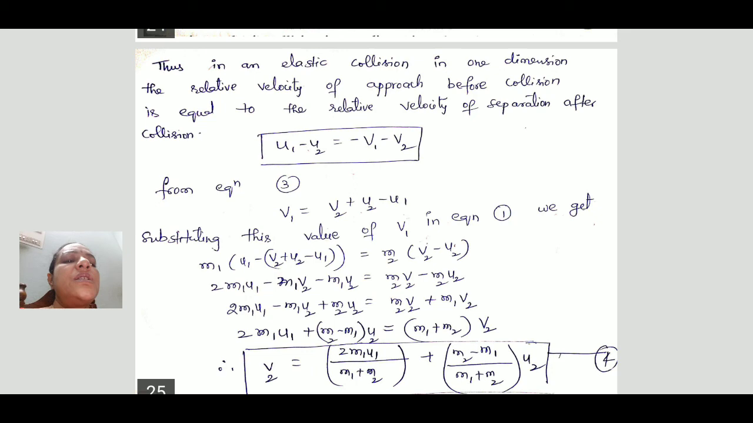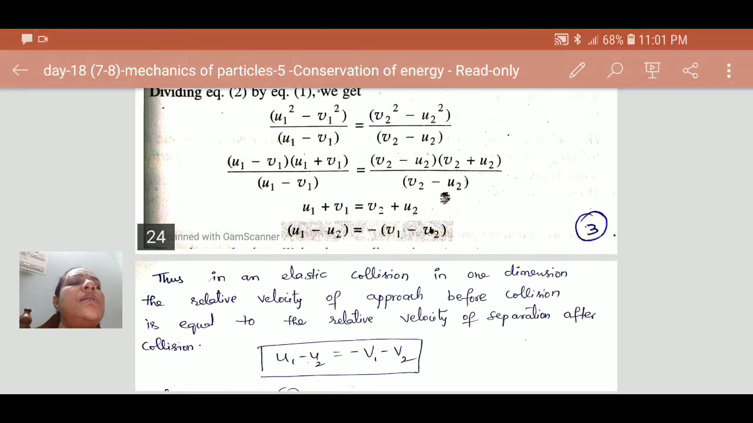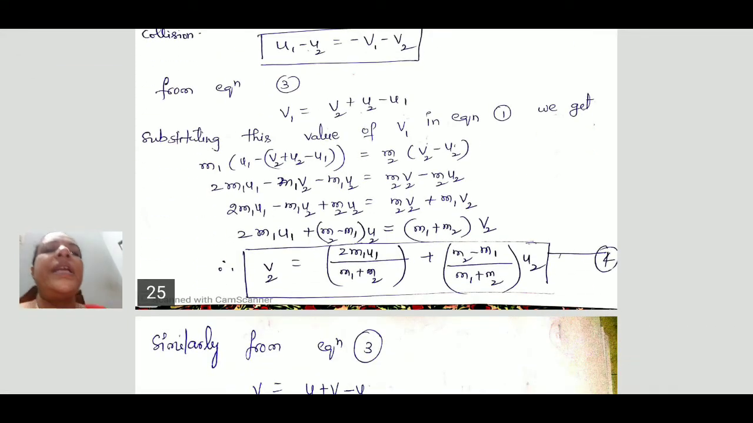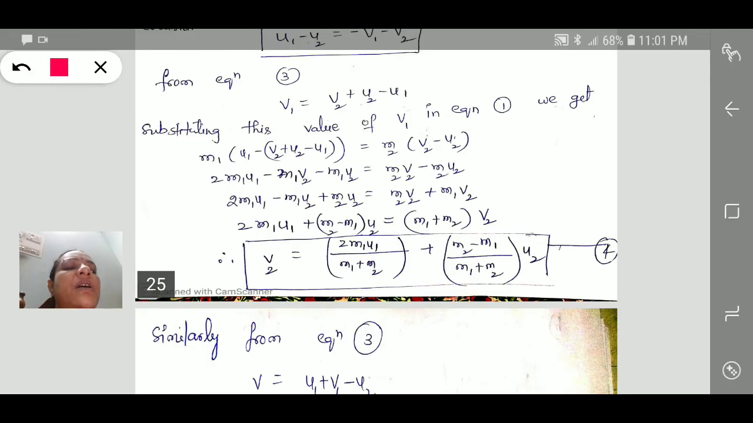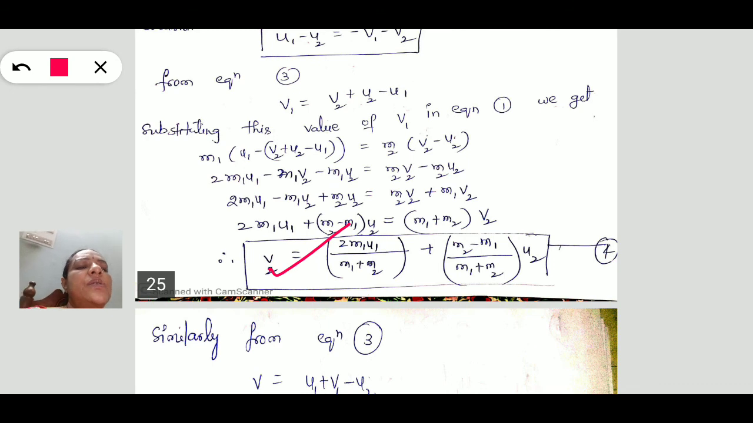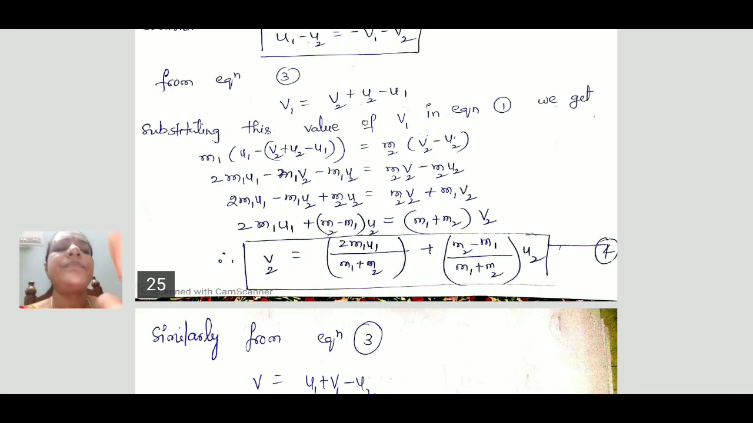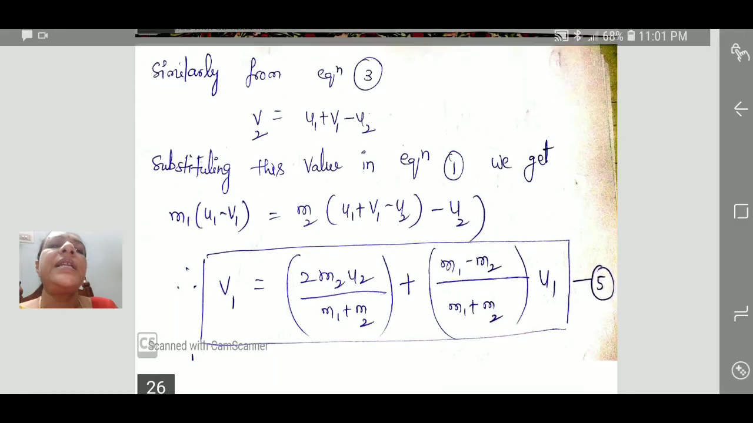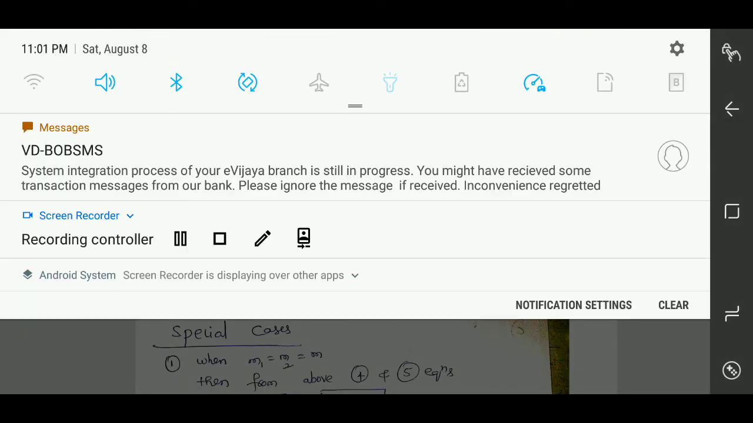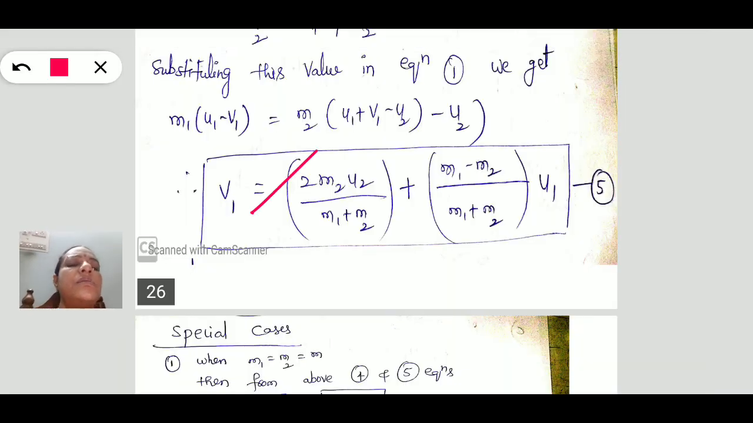By substituting the v1 value in this third equation, we get the final equation of the second body: v2 is equal to 2m1 u1 by m1 plus m2, plus m2 minus m1 by m1 plus m2 into u2. Similarly we get the v1 equation also.